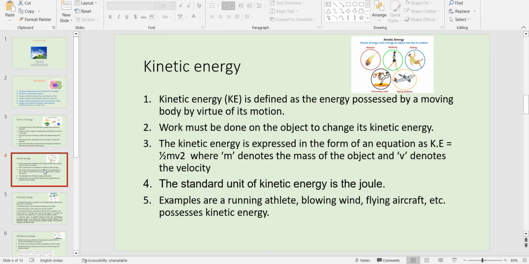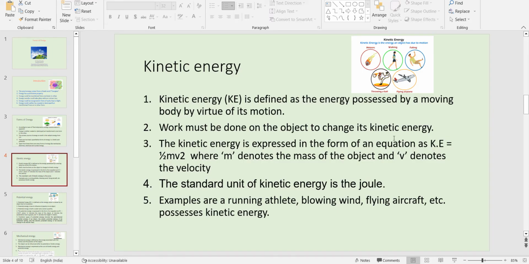Now we will discuss kinetic energy. Kinetic energy is basically due to virtue of moving, being able to move, right? It is possessed by a moving body. Energy possessed by a moving body is called kinetic energy. Work must be done on an object to change its kinetic energy. Consider yourself cycling: if you pedal hard, you will move faster. If you pedal slowly, then you will move slowly. So work must be done to change the kinetic energy, right?